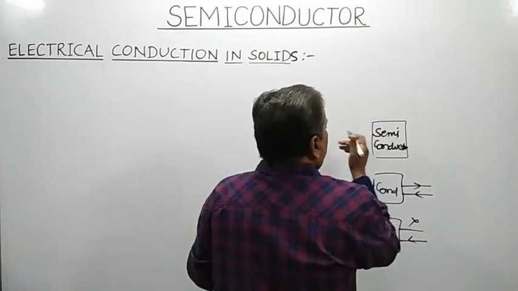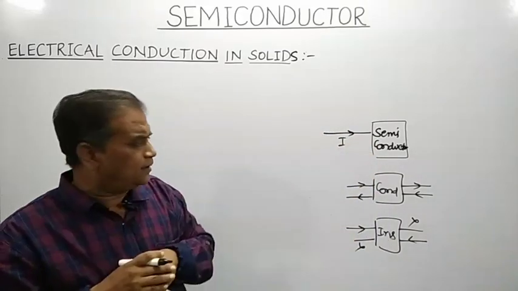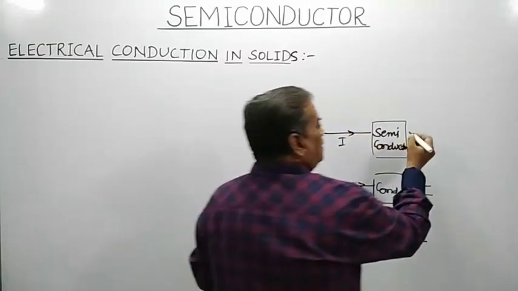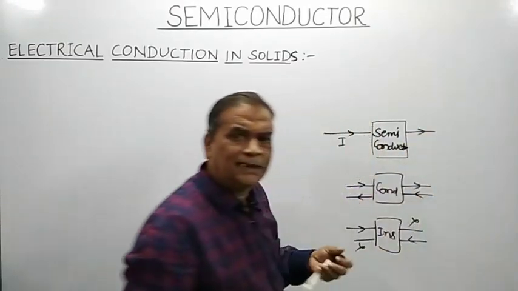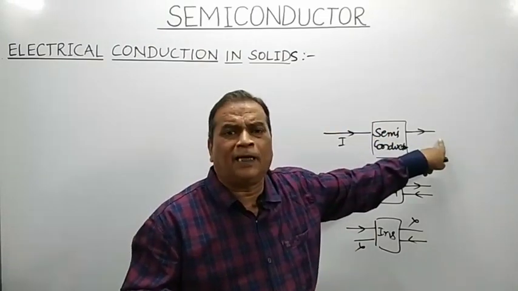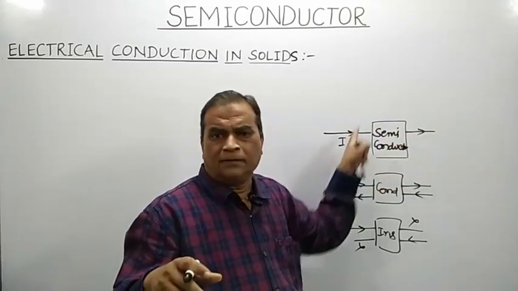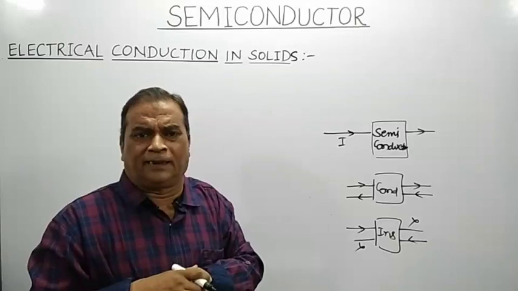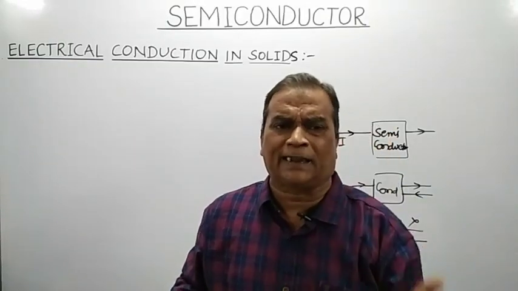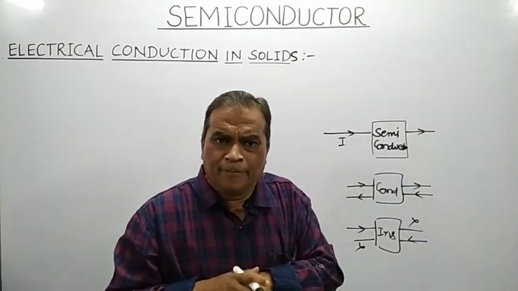You may allow an electric current to enter the semiconductor, and what amount of current passes through it can be controlled. You can control what amount of current will appear on the other end just by changing the crystal structure of the semiconductor.